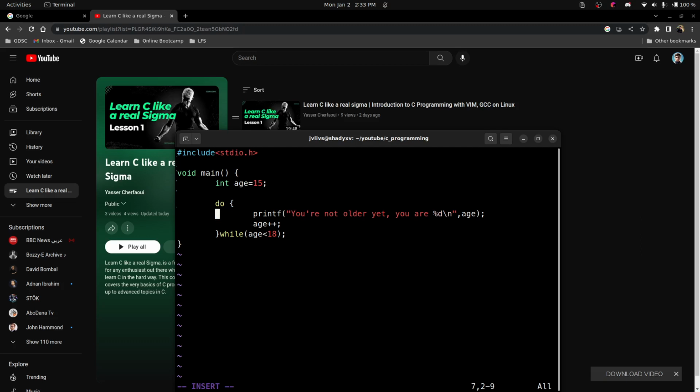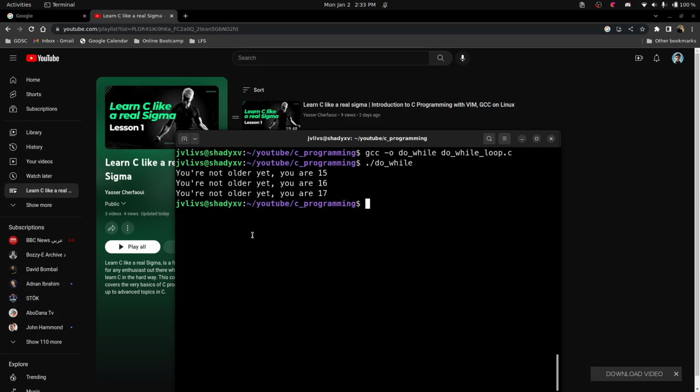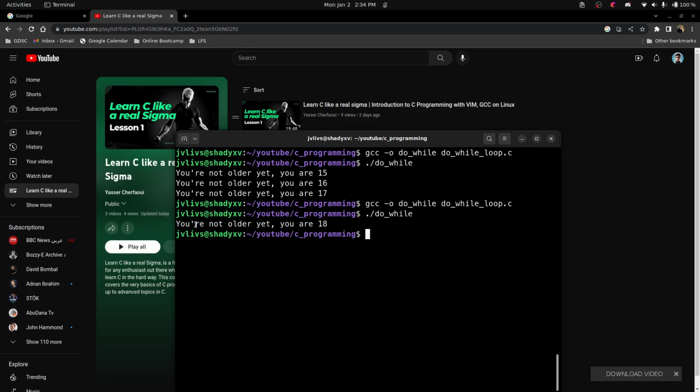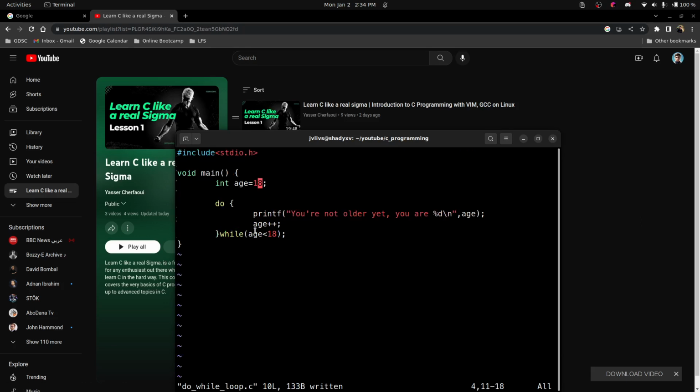So I'm gonna change the code here, put 18 here, write the code, recompile it again, and then run it. As you can see, it says you're not older yet, you're 18, but that does not make any sense. How can that happen? If we need to be less than 18 to run this code.